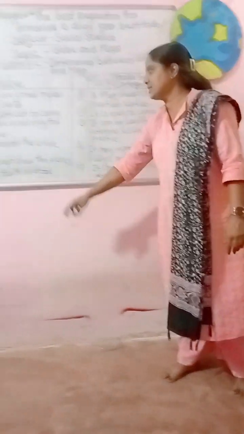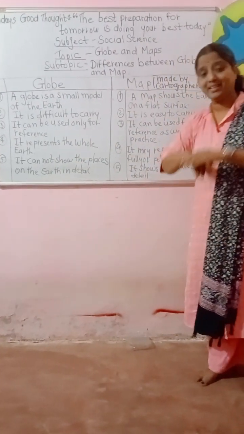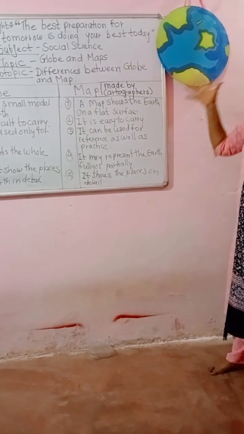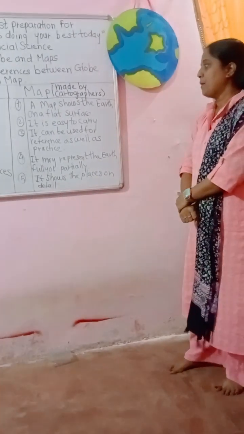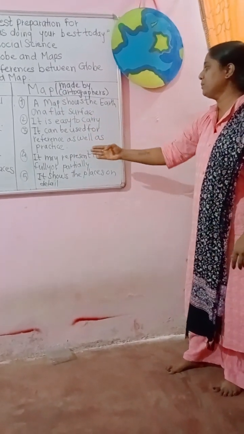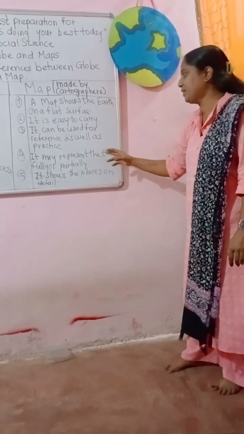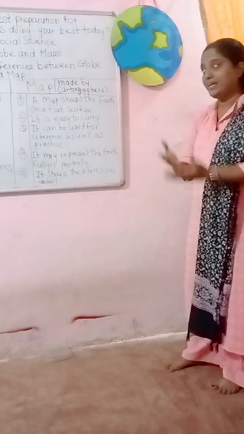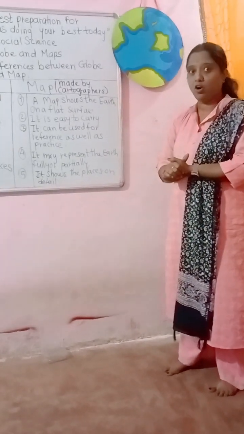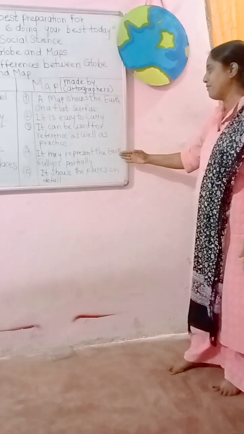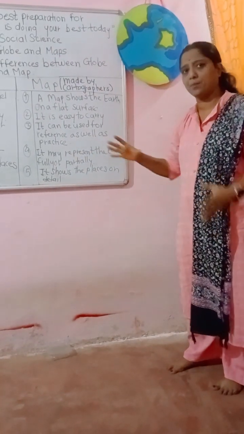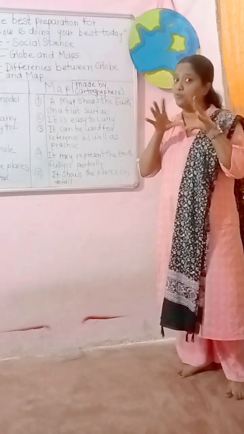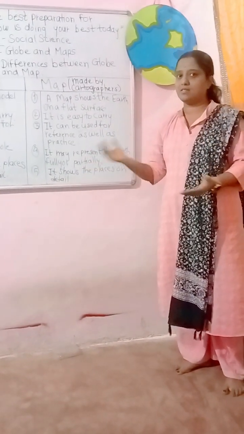Then the fourth difference is that the globe represents the whole earth. That is why it is called a globe. But as compared to the globe, a map may represent the earth fully or partially. It is useful for the study of the earth. Partially we can study, or if we want the full earth, then we can study it in full.